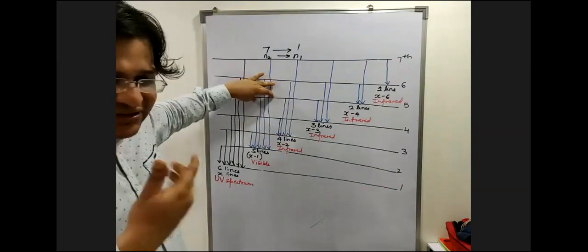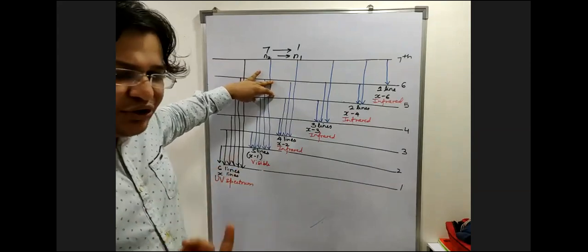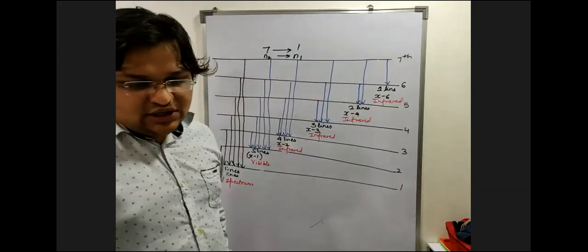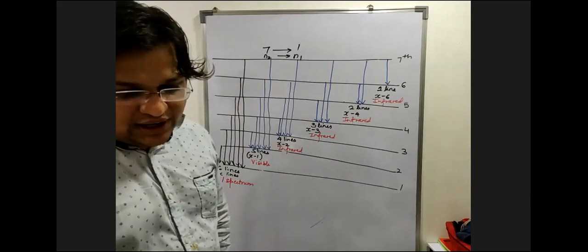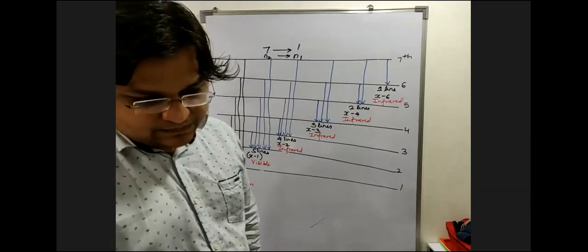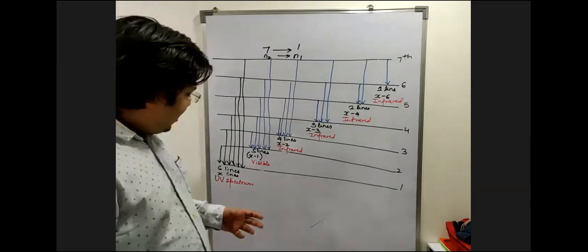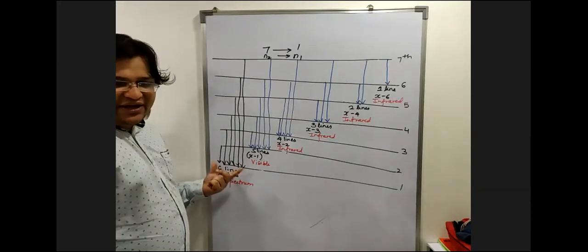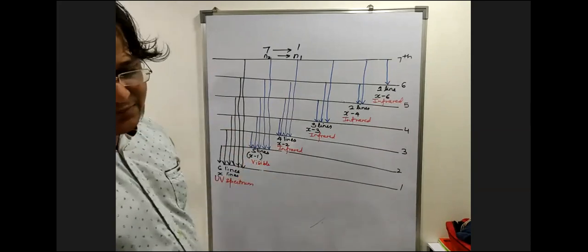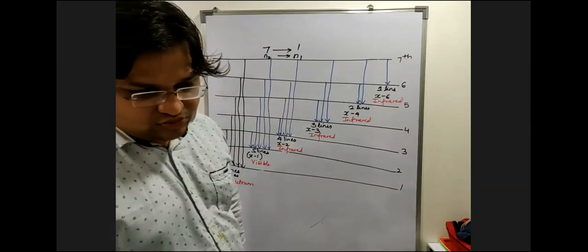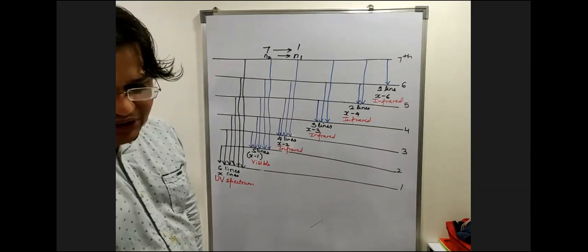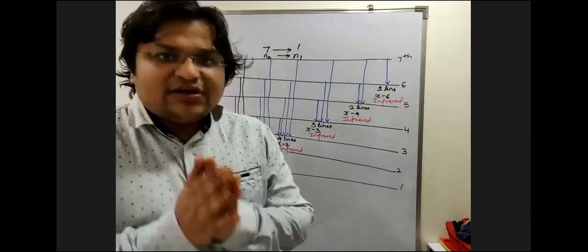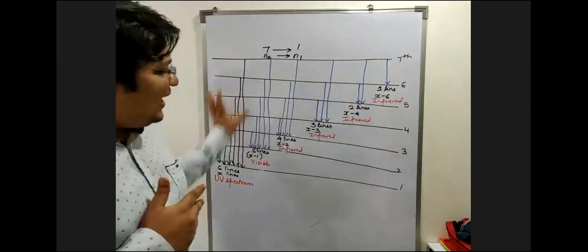So do you mean that there were some more lines in the spectrum which we could not see? Yes, these were those lines. Do you understand this? Now, what is this line, sir? These are all lines which are having energy in the UV spectrum. Energy in which spectrum over there? UV spectrum.